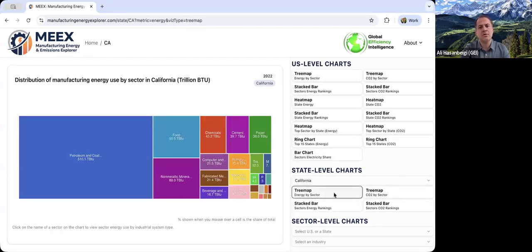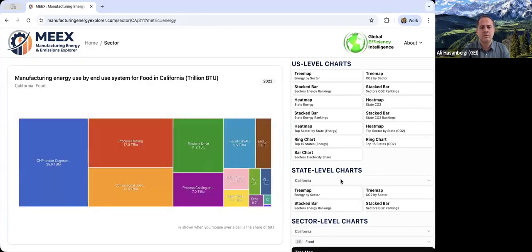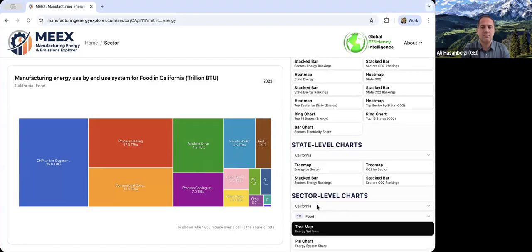For example, here we are in California, and we can hover over, not only see the information, but you can click, for example, food California, right? Click on it, and it will automatically select California, select food sector, and it shows you the food sector system level energy use in California, as shown here. So that's a nice functionality that the tool has.